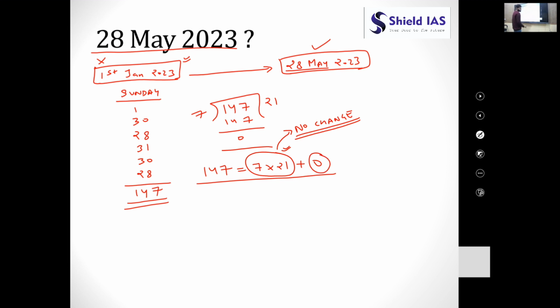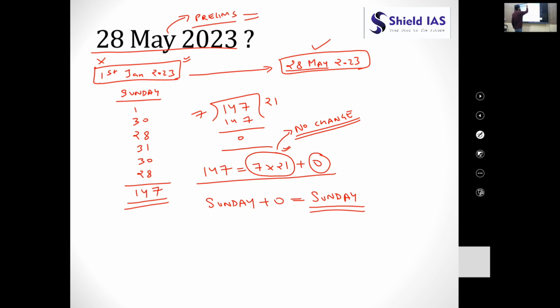Further, here the remainder is 0. That means Sunday, which is the reference date, plus 0, which would be Sunday. So on 20th May 2023, you will be having a Sunday, and this you already know that this is the day of your prelims paper,